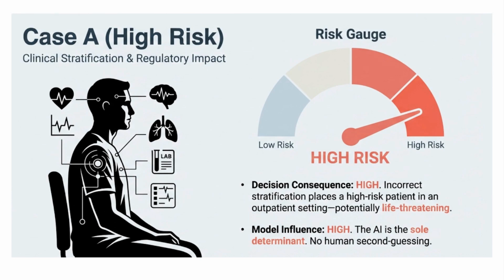The model influence is high because the AI is the sole determinant. No human is second-guessing it. The decision consequence is also high because if the AI is wrong, a high-risk patient may stay at home and risk their life. The verdict of the model is high risk. The implication is this model requires the highest level of evidence, interpretability, and rigor.